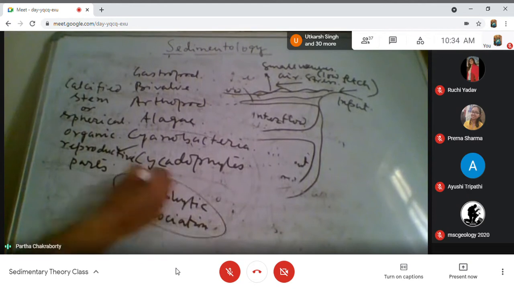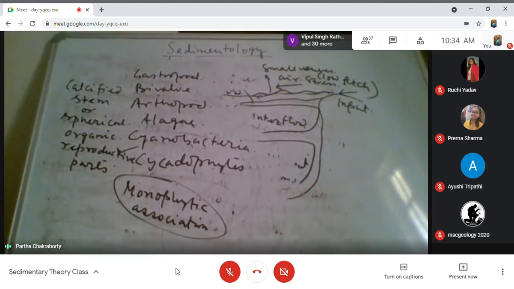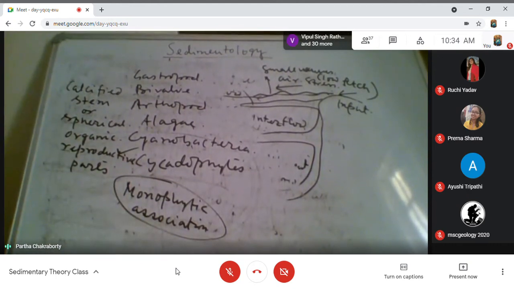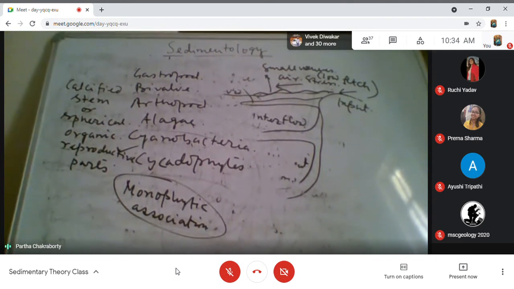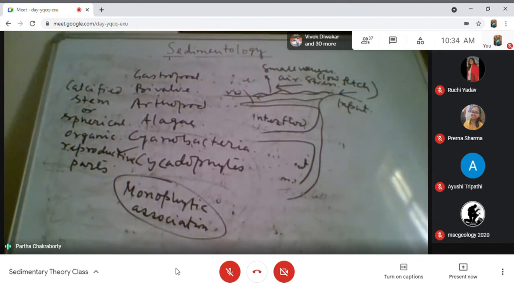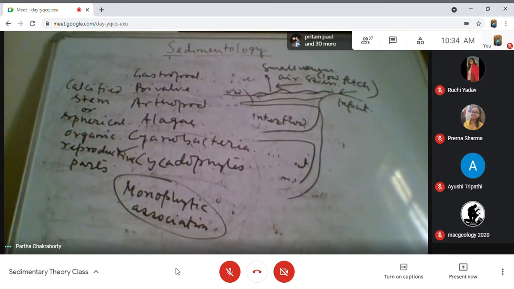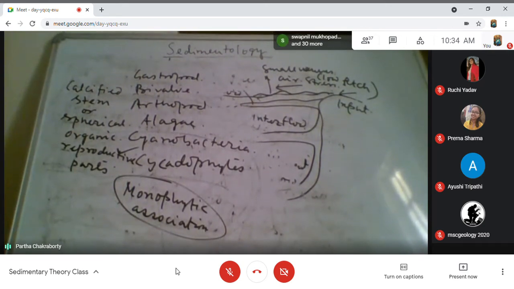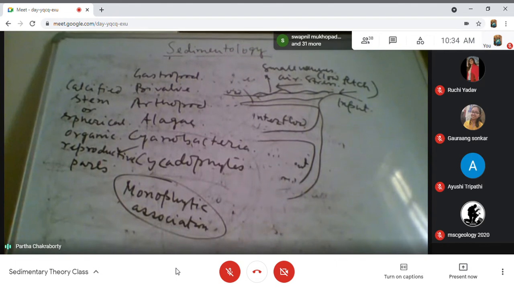So what I intend to say here is that the differentiation between a marine and a lacustrine sediment is not very easy, except that a lacustrine system will not show you any significant tidal action. The wave ripple sandstone is common in both marine and lacustrine, but large scale wave structure may not be visible.